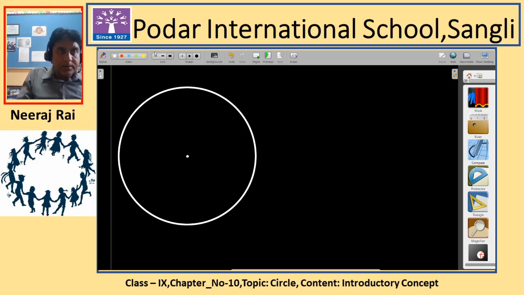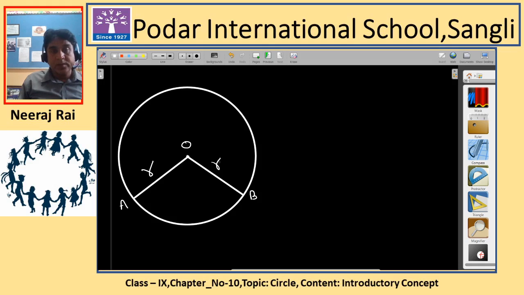This is the center, and from here I will draw two radii, one this and another this. Let me name them: this is O, this is A and this is B. So OA is a radius and OB is also a radius.